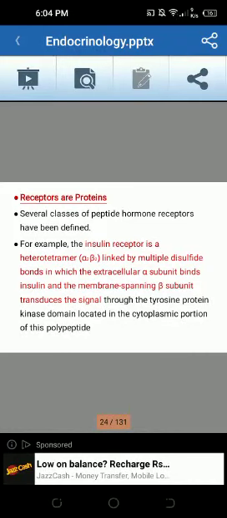In endocrinology, receptors are proteins. Several classes of peptide hormone receptors have been defined. For example, the insulin receptor is a heterotetramer linked by multiple disulfide bonds in which the extracellular alpha subunit binds insulin and the membrane spanning beta subunit transduces the signal through the tyrosine protein kinase domain located in the cytoplasmic portion of the polypeptide.